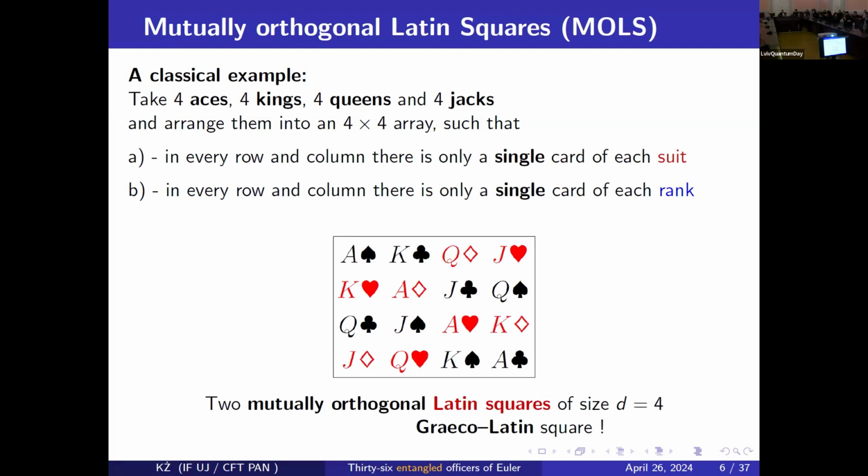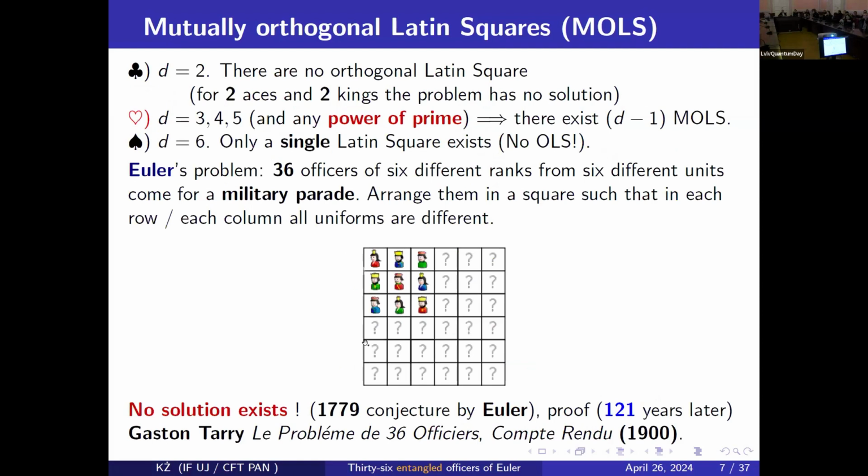By the way, you can ask a natural mathematical question: for what dimensionalities is such a solution possible? Well, it's easy to see that for n equal 2, this is not possible. Why? If you have only 4 cards, 2 aces and 2 kings, you start with 2 aces. Now you take this king, and you cannot put it because you will have 2 diamonds in one row, or in a single column.